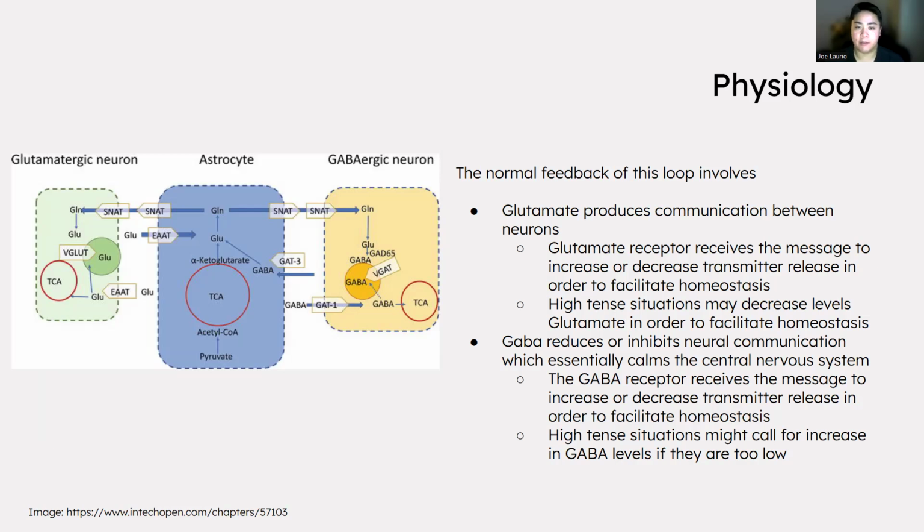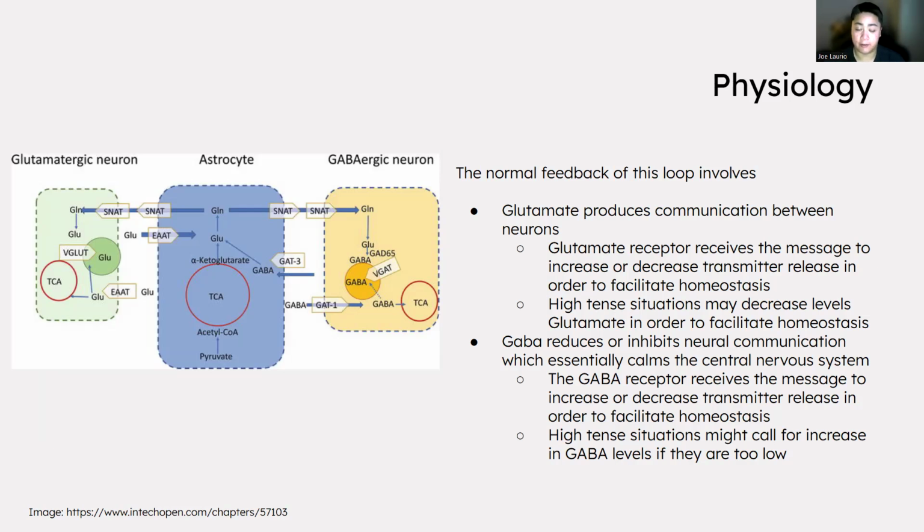So for an example of this, since it's an excitatory one, in a high tense situation, what the body might want to do in order to keep that normal feedback loop of homeostasis is decrease the levels of glutamate that are going throughout the body in order for it to be able to calm down.